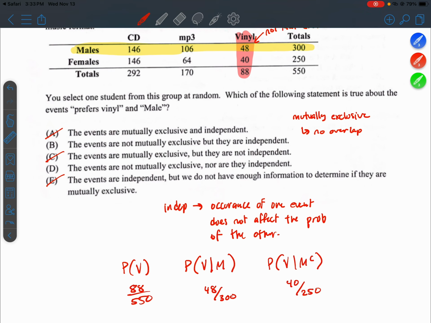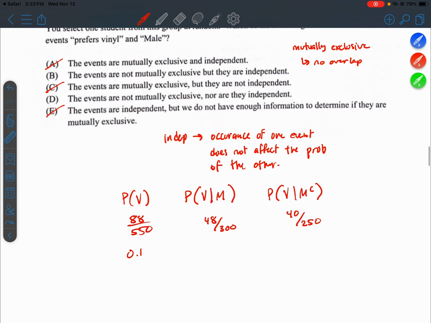We'll need to convert these to decimals to make a better comparison. So 88 out of 550 is 16%. 48 out of 300 is 16%. And 40 out of 250 is 16%.